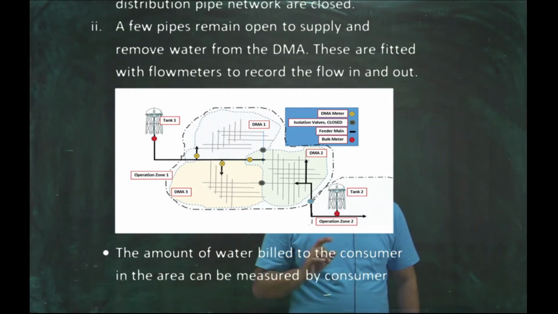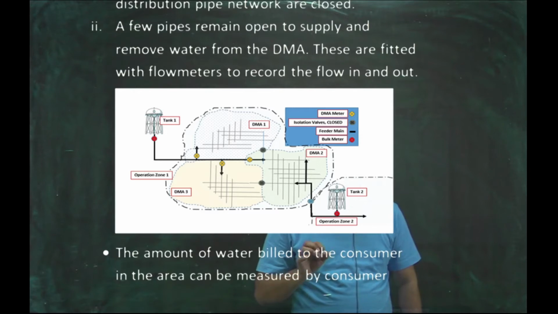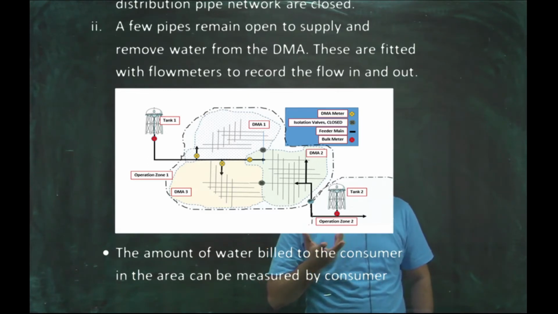Let's say water from tank 1 is entering in the DMA 1 and the outlet of the DMA 1 is closed. So the agencies will measure what amount of water has been released from tank 1 and what is the total value of the bill of all the consumers in DMA 1 area.